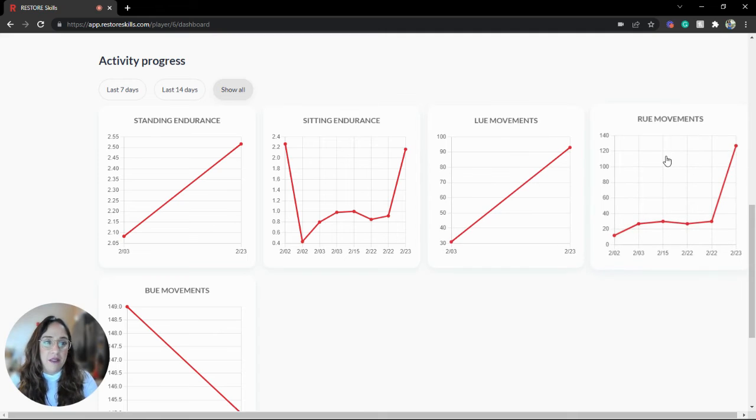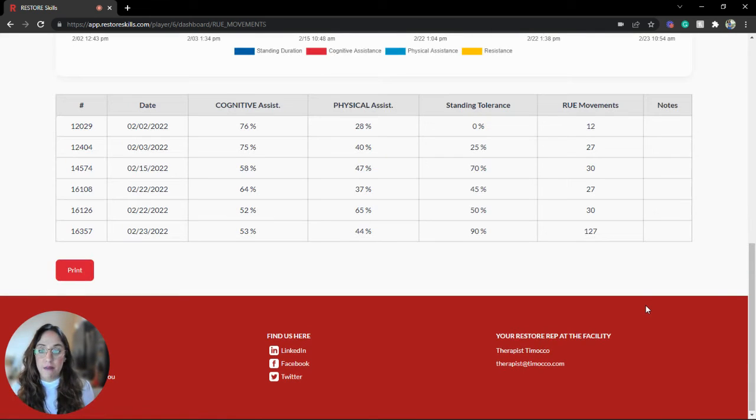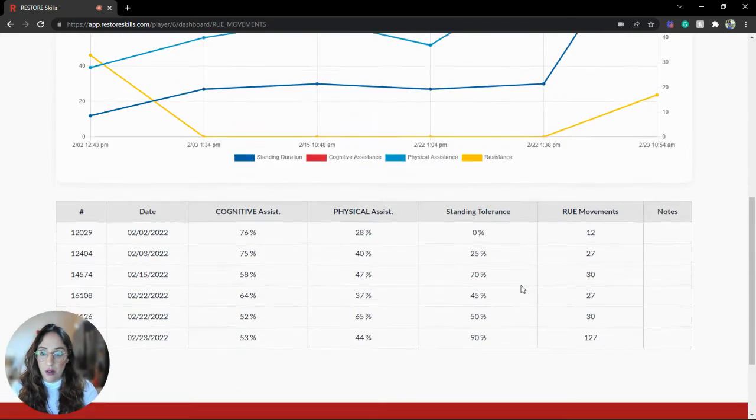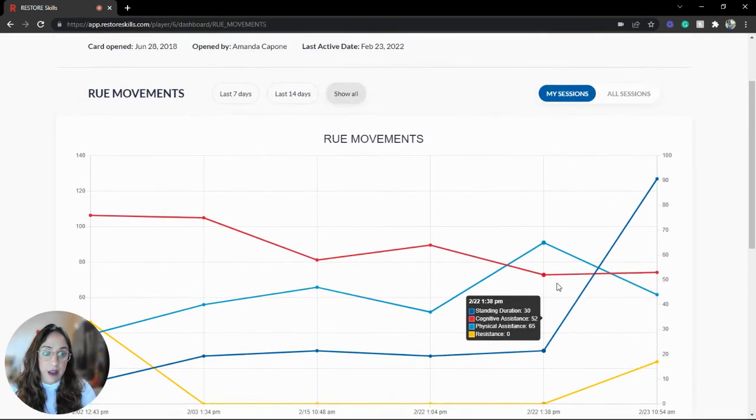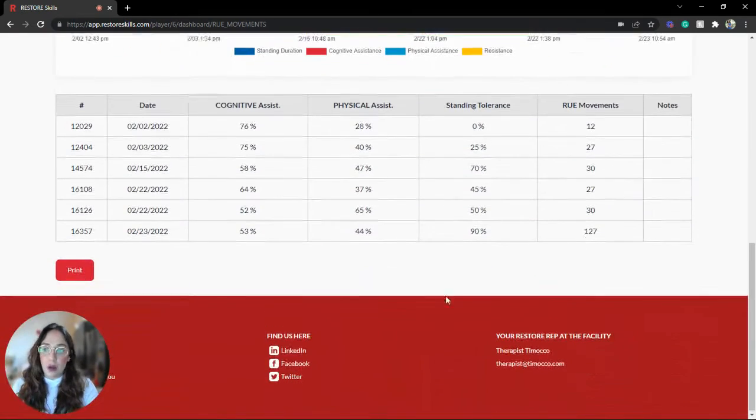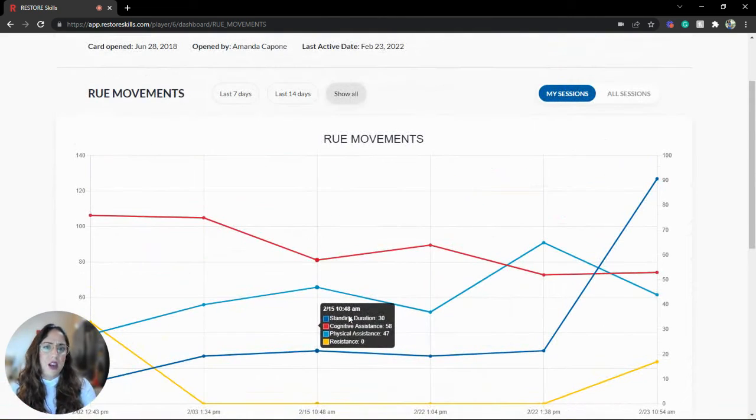For example, we have right upper extremity movements here that have been tracked session over the last month. And we can see that while there was a dip, now we're increasing again. So this is really valuable information for us that not only we can print and share for our own use, but also we can share with family members who will really want to know how their loved one is doing in your care and would love to be tapped in and see that their progress is indeed happening.